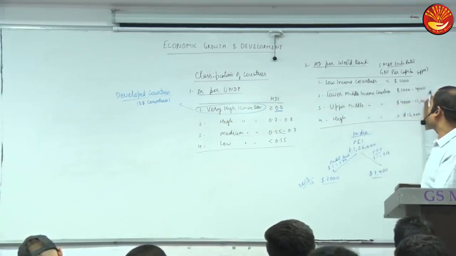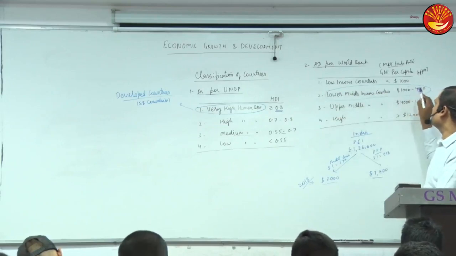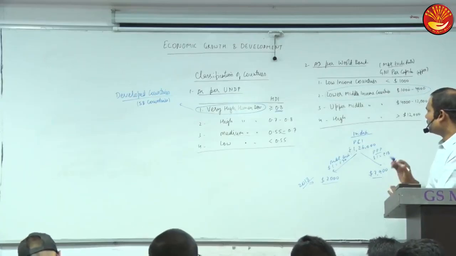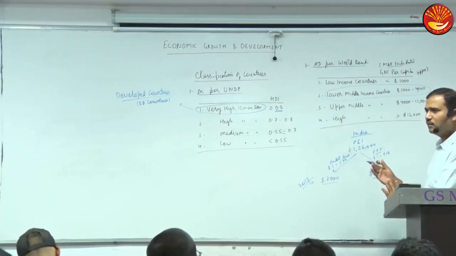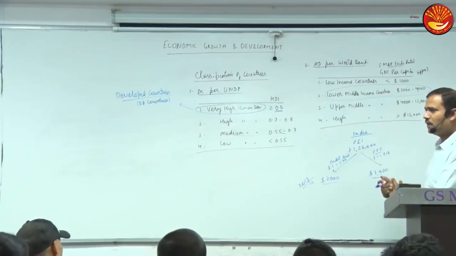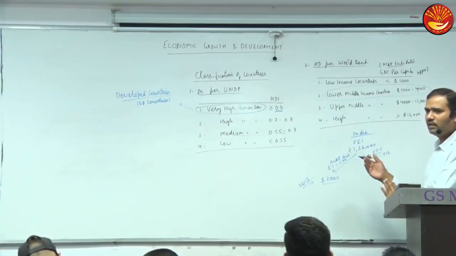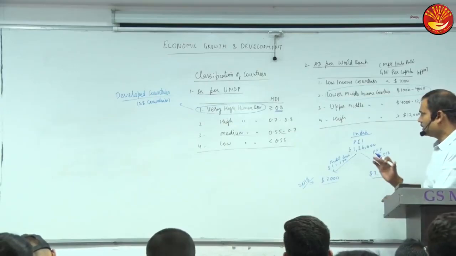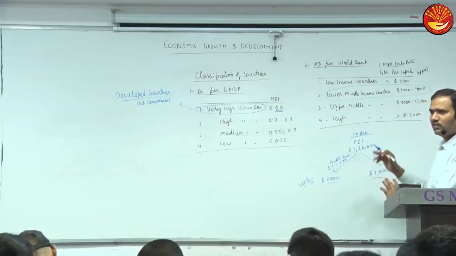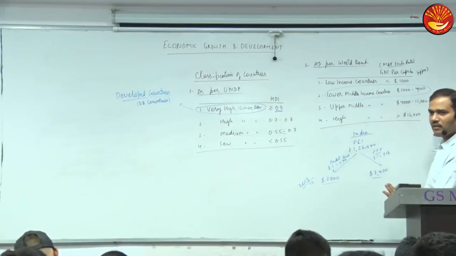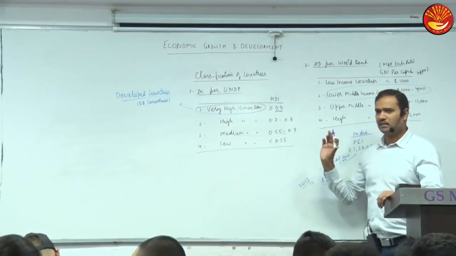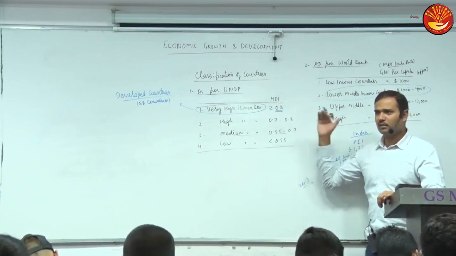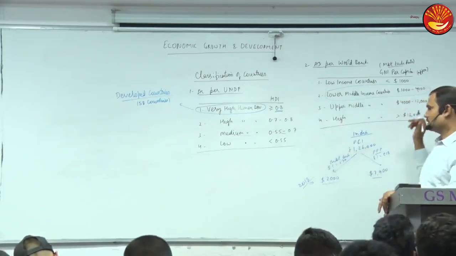Lower middle, because our per capita is 2000. So it is 1 to 4000. So we are in lower middle. But we have put a target to make India a 5 trillion economy in the next 5 years. So when our economy will be 5 trillion, then probably we may be in the upper middle. Now our GDP is 2.7 trillion. So we will be close to this 4000 then. But that is GDP data, GDP divided by population. So 5 trillion divided by around 130, then it will be close to these 4000.